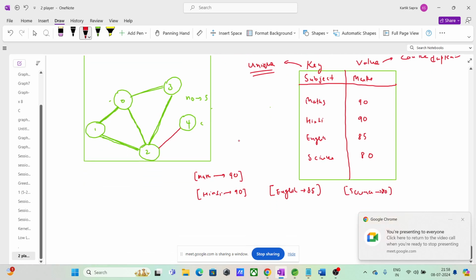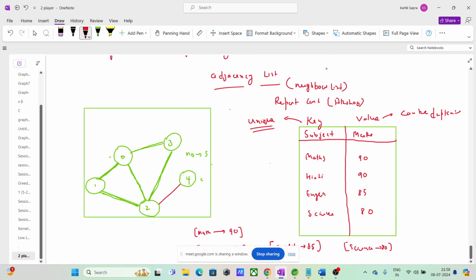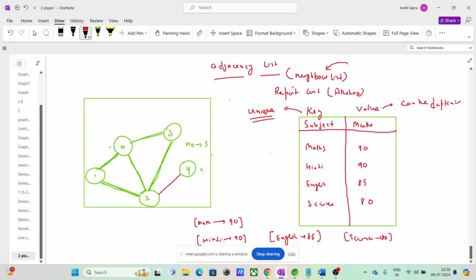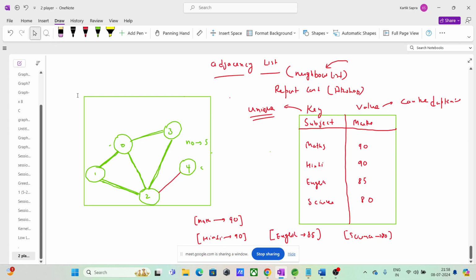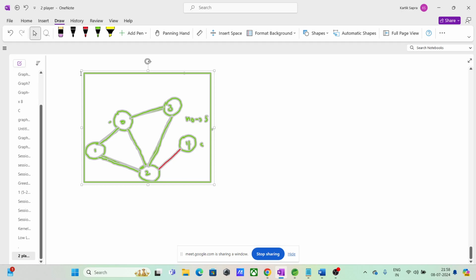Basically guys, what this structure is, this adjacency list is also called neighbor list, ठीक है, neighbor list। So why it is called neighbor list, let's see that now। Hash map अभी के लिए clear है अपने को? So what we will do is, first we will write all the nodes 0 1 2 3 4।